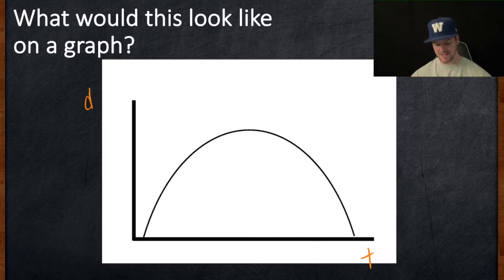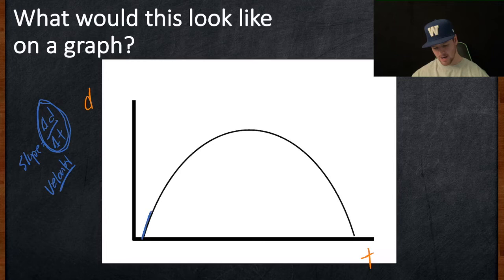But just to remind you of this, the rate or the slope is equal to the rise, or the change in our displacement, over the run, which is our change in time. And we already looked at change in displacement over change in time, and that was equal to velocity. So the slope of this is going to represent the velocity. And we can see at the start here, it's a steep slope going up, probably about 20 meters per second, because that's what we started off with as our initial velocity. And at the end, it's coming down really quickly.